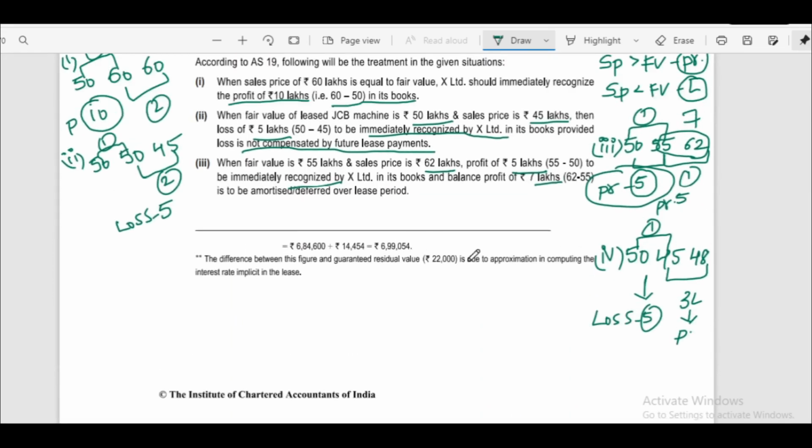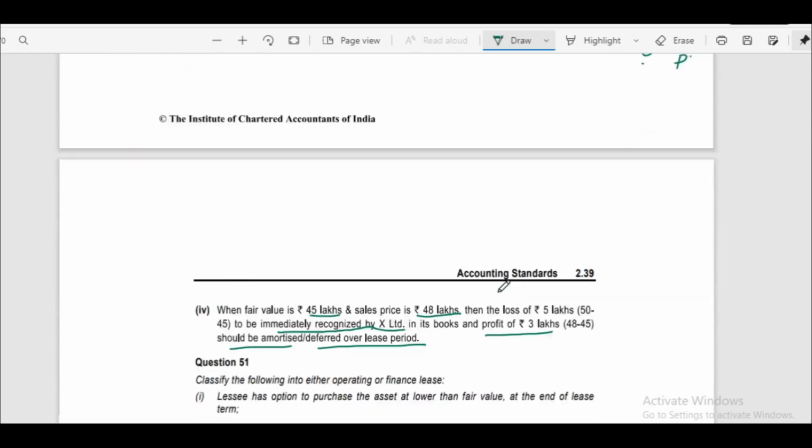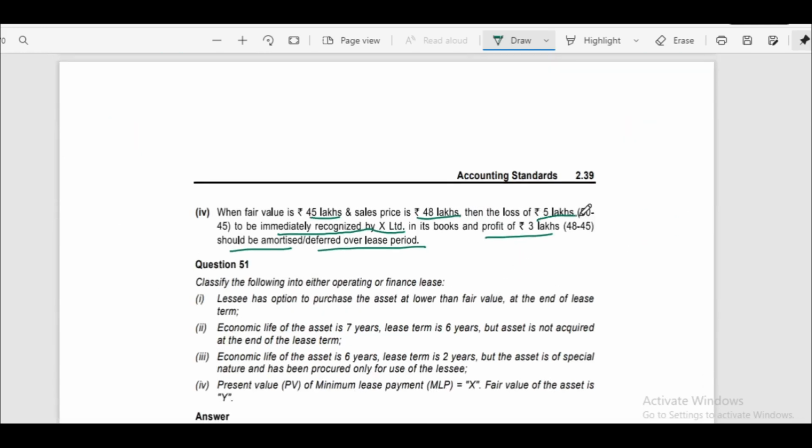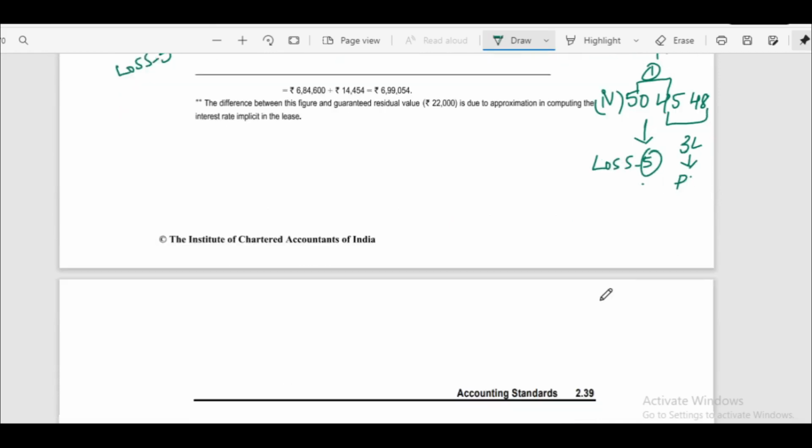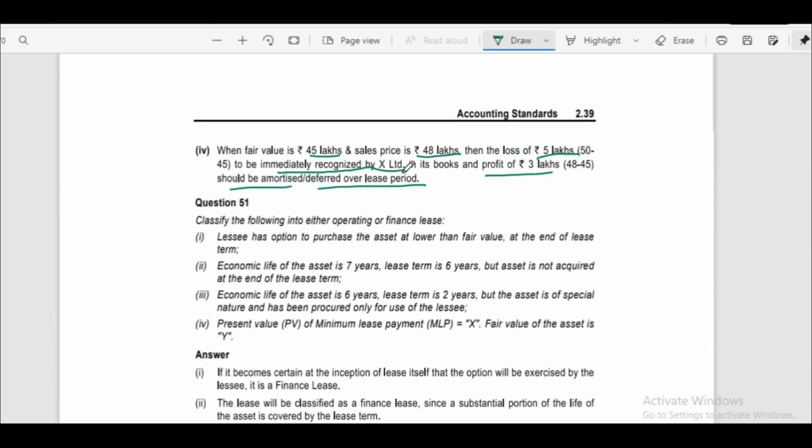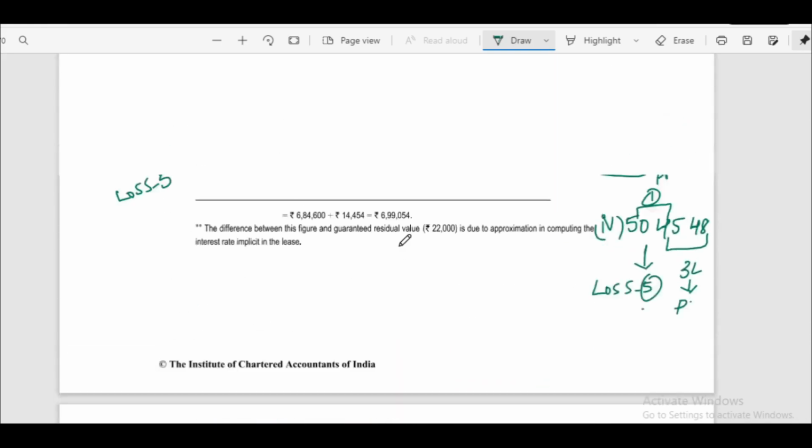That is what we have calculated. Loss of 5 lakhs to be recognized immediately, and the profit of 3 lakhs should be amortized or deferred over the lease period. That is question number 50.